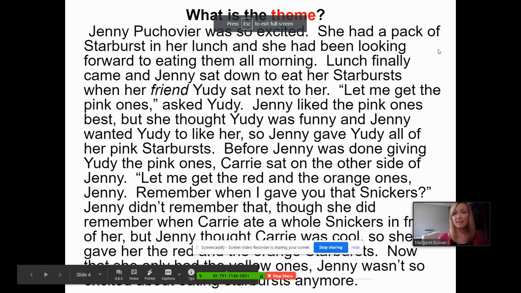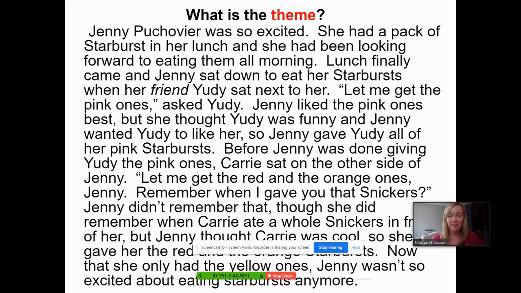Here's our story. Jenny was so excited. She had a pack of Starbursts in her lunch, and she had been looking forward to eating them all morning. Lunch came, and Jenny sat down to eat those Starbursts. Yudi sat next to her. "Let me have the pink ones," said Yudi. Jenny liked the pink ones best, but she thought Yudi was funny, and she wanted Yudi to like her, so she gave Yudi all of her pink Starbursts.